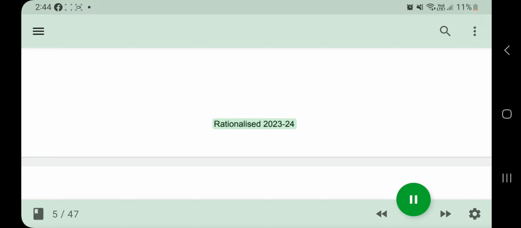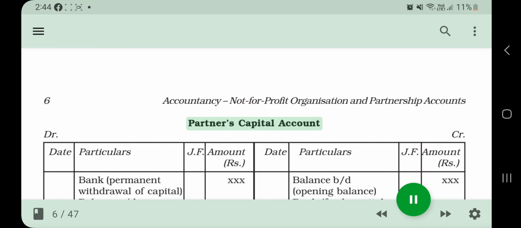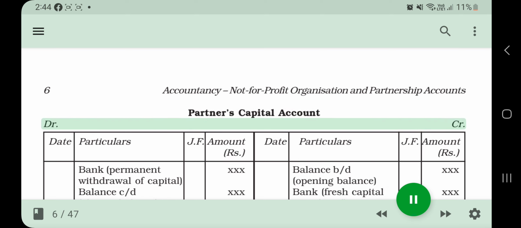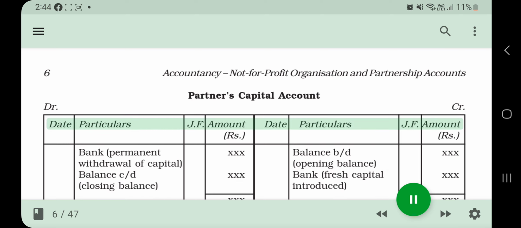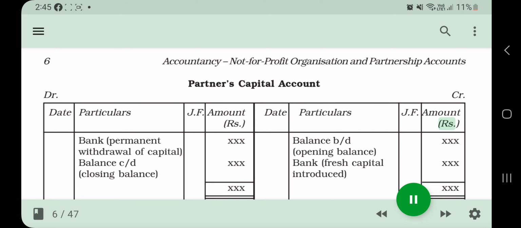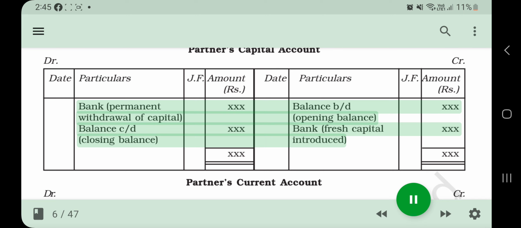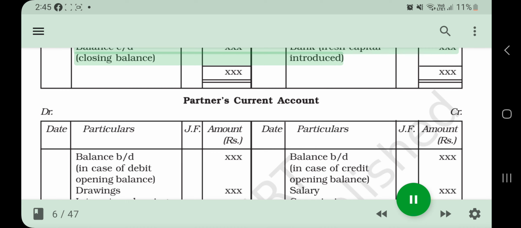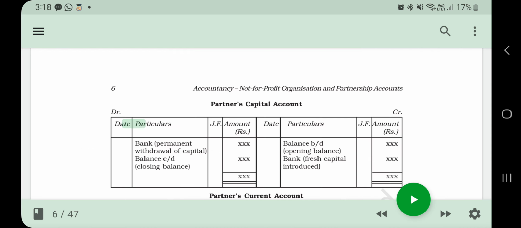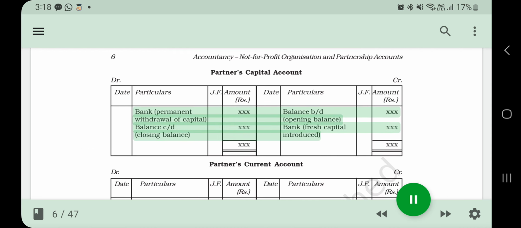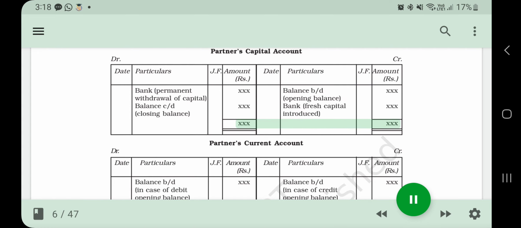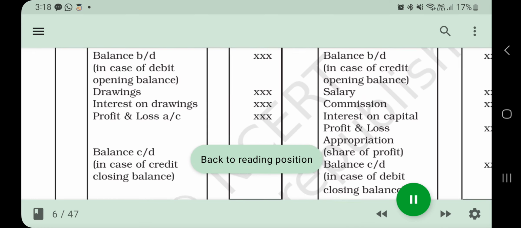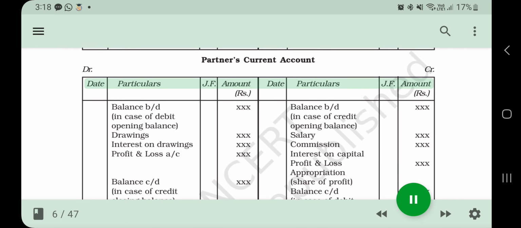Accountancy, Not-for-Profit Organization and Partnership Accounts. Partner's Capital Account, Dr. Cr. Date, Particulars, JF, Amount. By Bank, Permanent balance, Withdrawal of capital, Opening balance, Introduced. Partner's Current Account, Dr. Cr. Date, Particulars, JF.